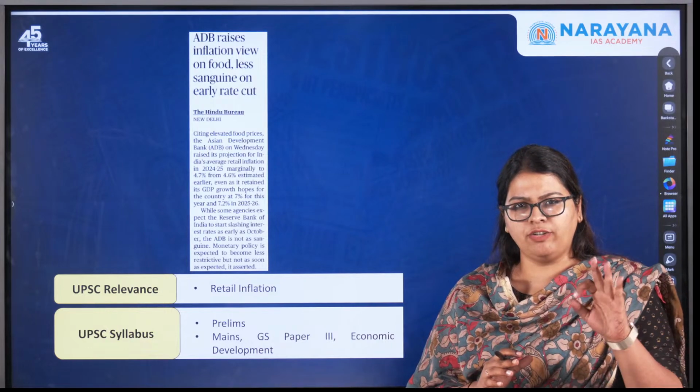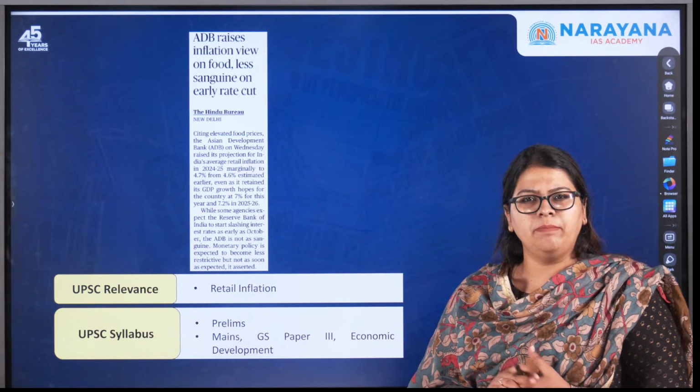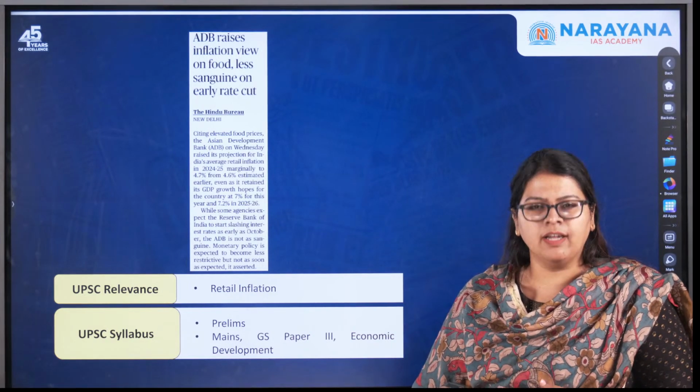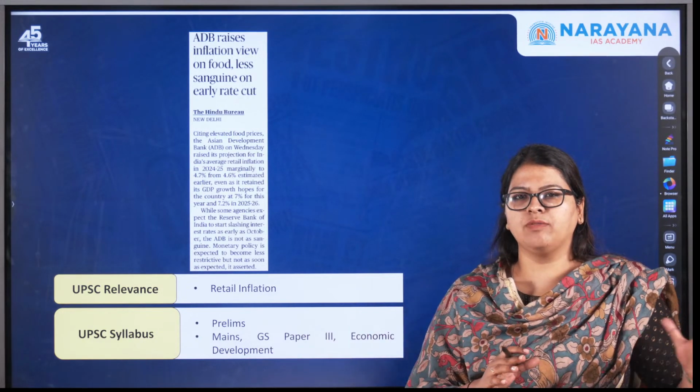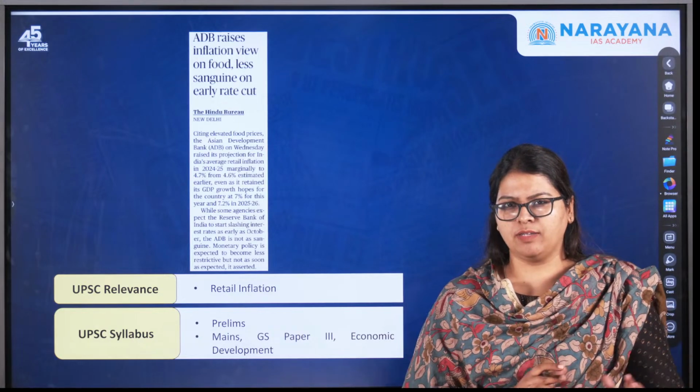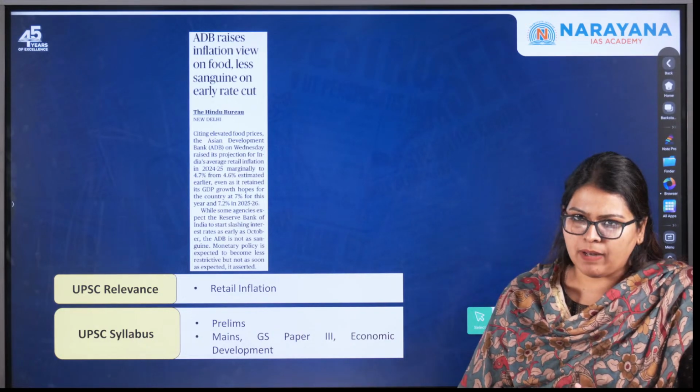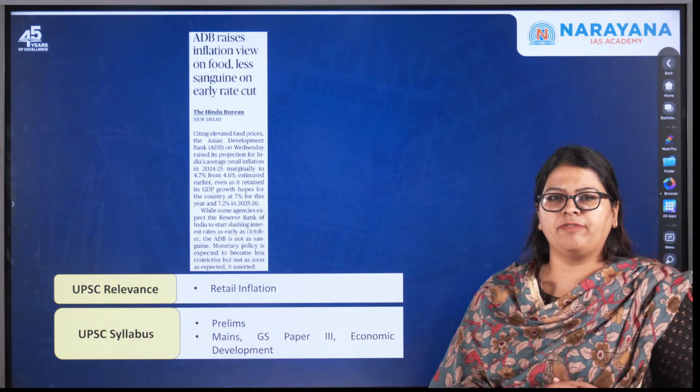analysis. Three topics a day makes around 18 topics a week. This kind of focus, clubbed with your magazine as well as brushing up your concepts from the GS books, is called an integrated plan. This is how you need to prepare for the examination.